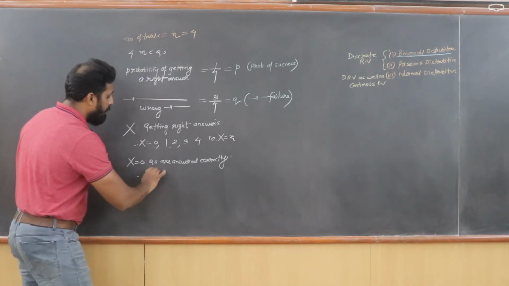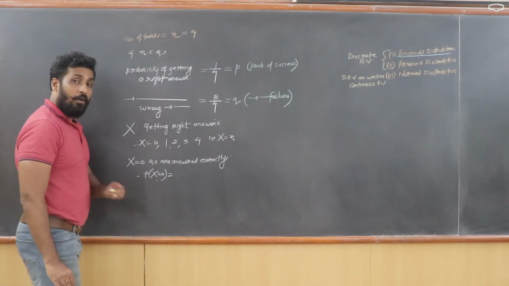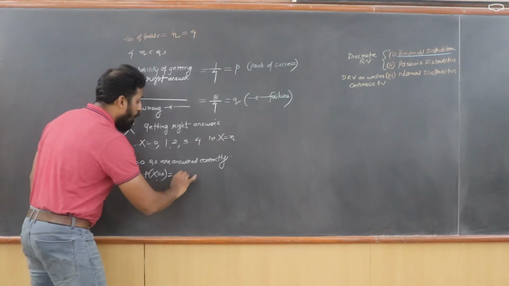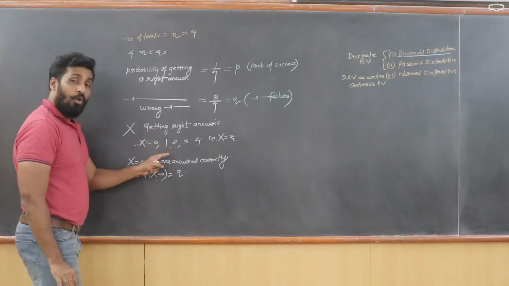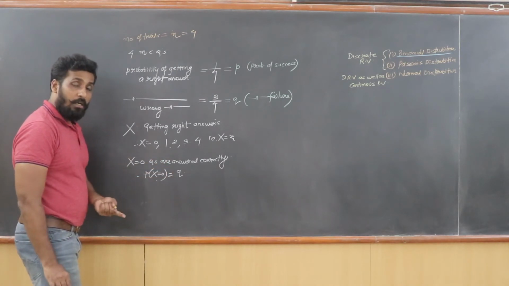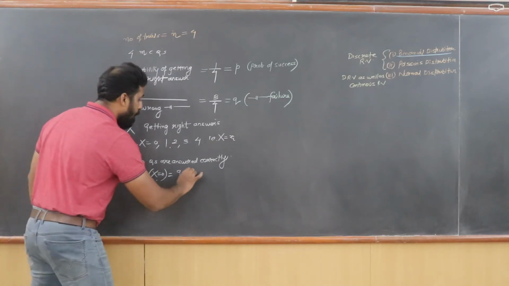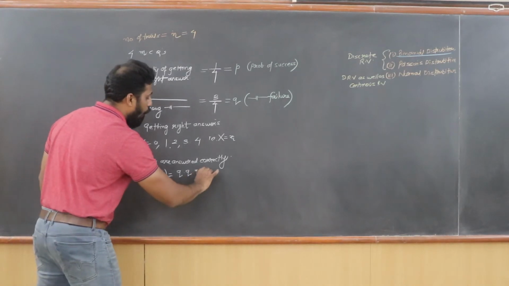That means I can say the probability of getting all of the questions as wrong answers. So P of x equal to 0. The first question was answered and it was answered wrong, so the probability of getting a wrong answer is Q. The second question was answered and again it was answered wrong, so again the probability is going to be Q. The third question answered also wrong and the fourth also answered wrong.